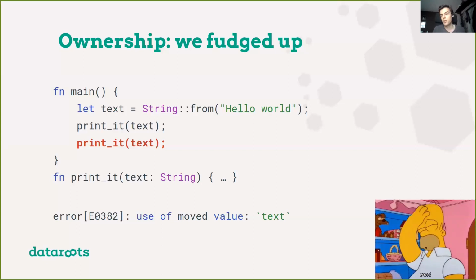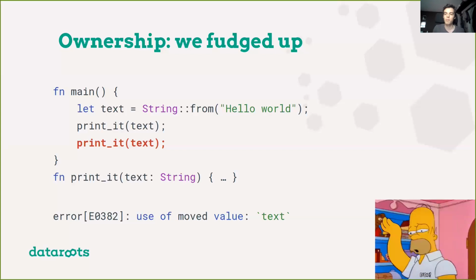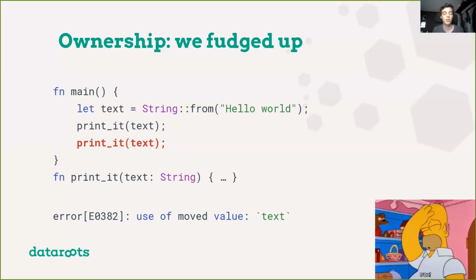But okay, so this is nice. We can't do this. That's what we want. But still, we might want to print something multiple times, or just pass variables to multiple function calls. That sounds like a very common use case. So how would we do this? Well, let's look at it intuitively again.